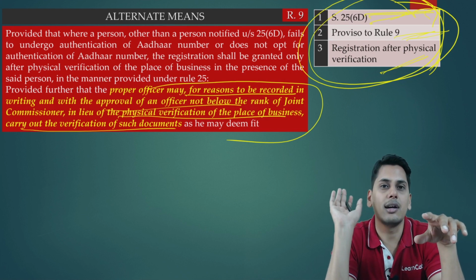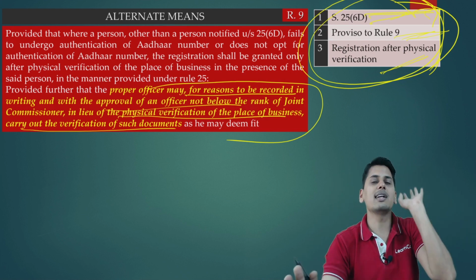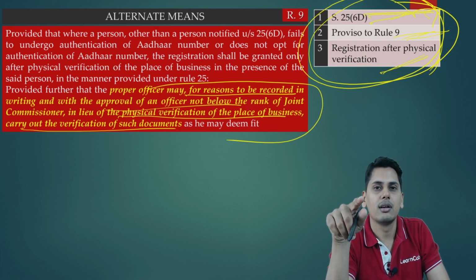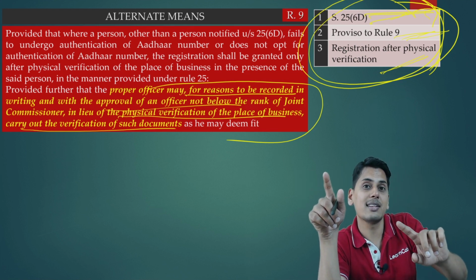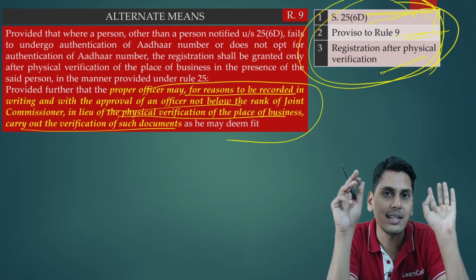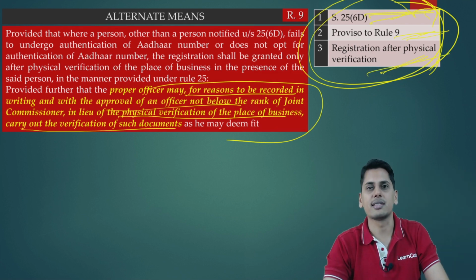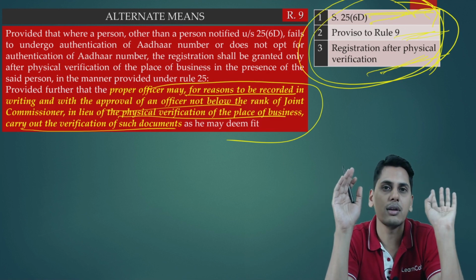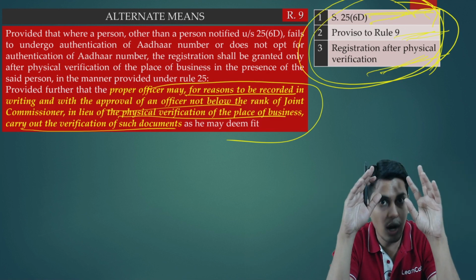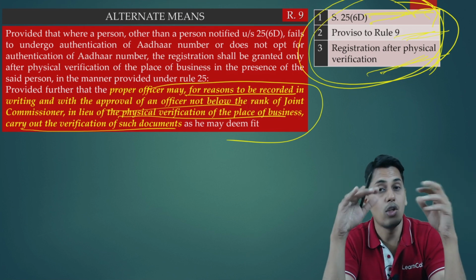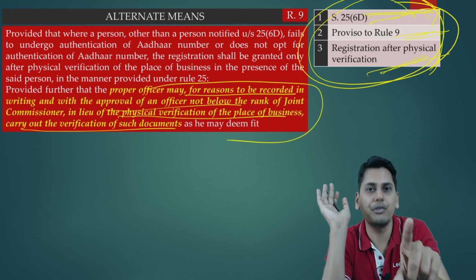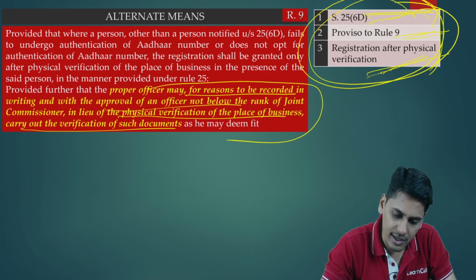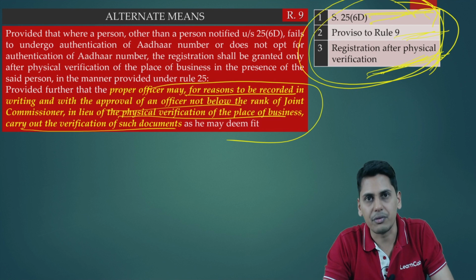Has the officer got a discretion? Generally, is the physical inspection required? Yes. But has the officer got a discretion to grant registration by verifying certain other documents without carrying out the physical inspection? Yes. The next one is the residual case. That is, a person is required to get his Aadhaar authenticated, and he has not got his Aadhaar authentication done. The officer is also not using his discretion. That fellow tells him, I will physically verify your premises, only then grant you registration. In that case, registration will be after physical verification.